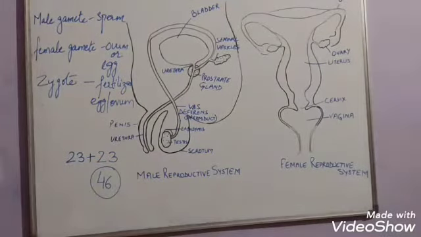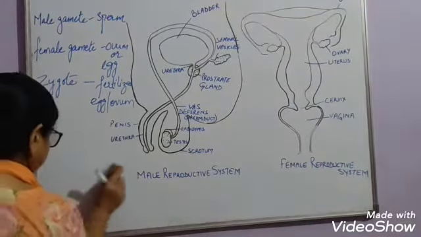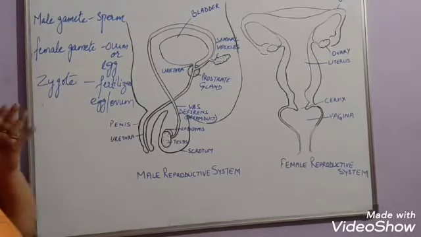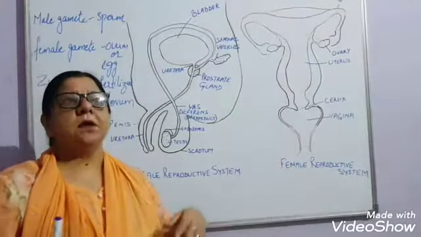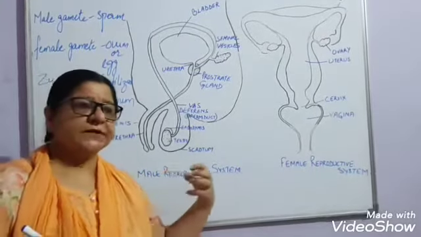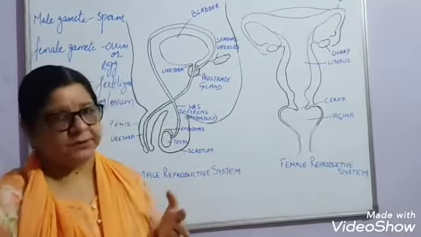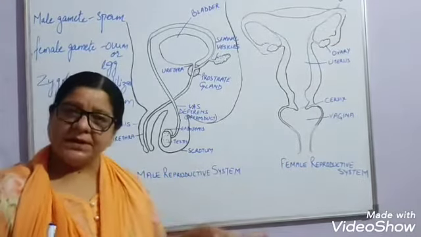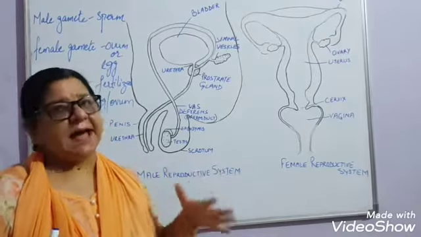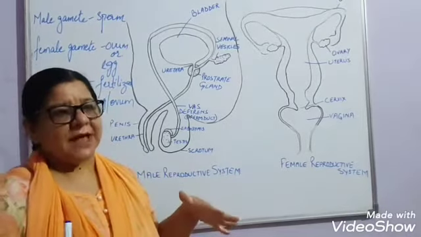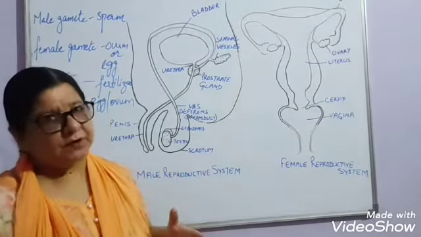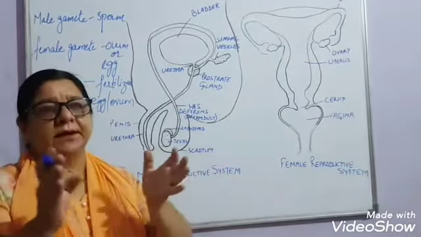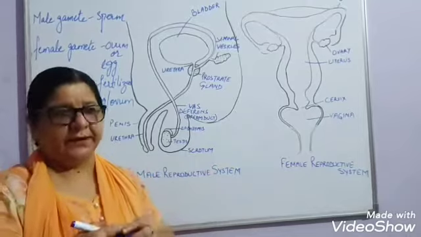Then these reproductive cells do not start functioning right from birth. When a baby is born, for some years the male and the female both have the same body structure. But as they grow up, it starts differentiating, right?